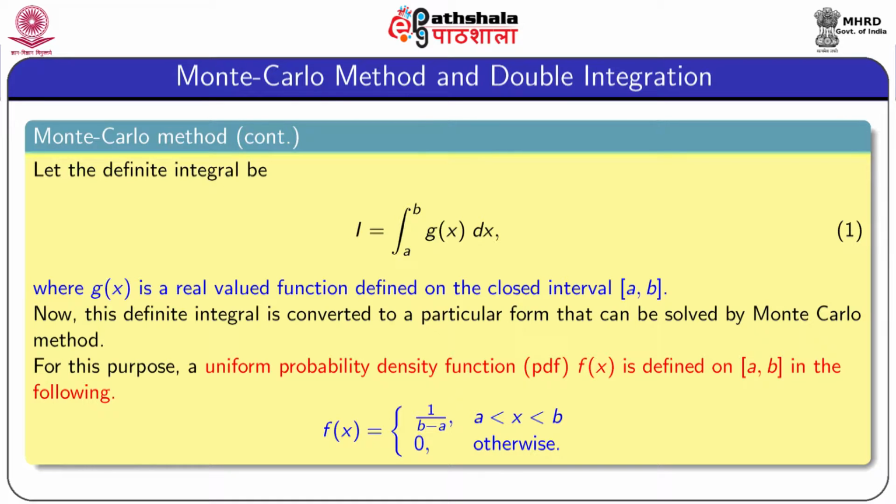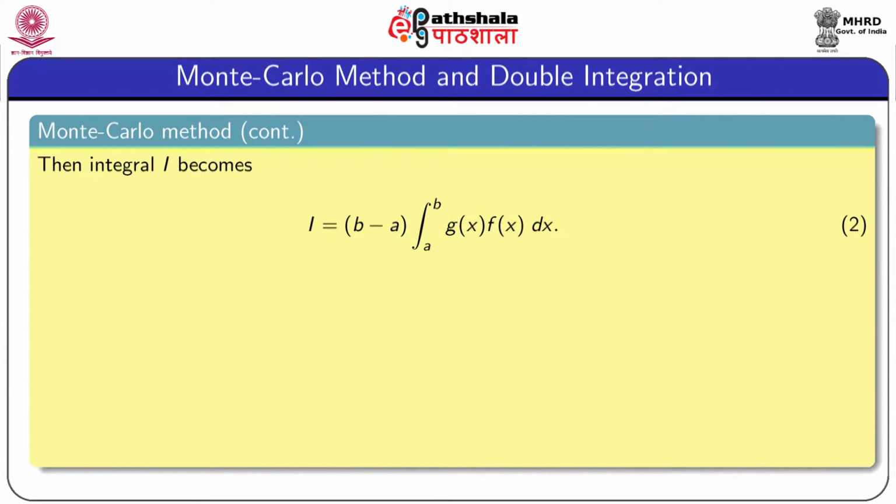This PDF is also known as the rectangular probability density function or uniform probability density function. Note that 1 equals (b minus a) into f(x) when x lies between a and b. So, using this concept, the given integration becomes I equal to (b minus a) integration a to b g(x) f(x) dx. Note that f(x) is nothing but 1 by (b minus a).